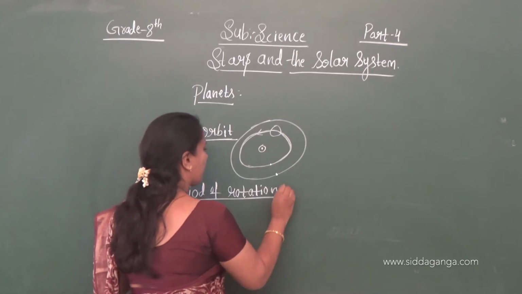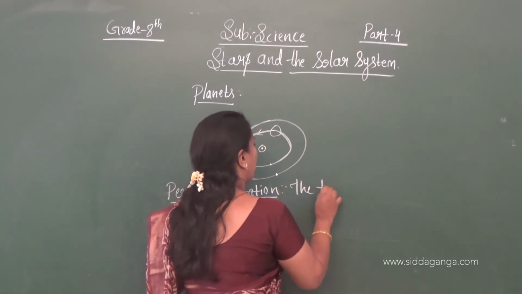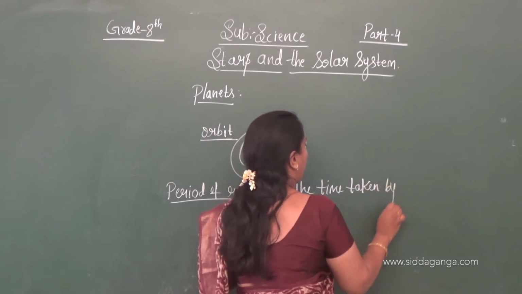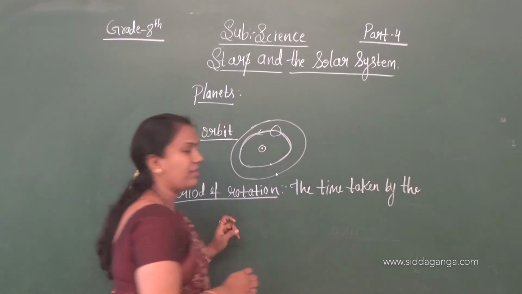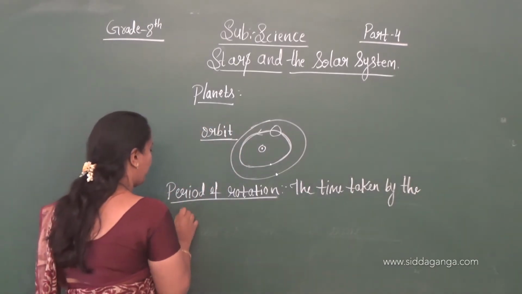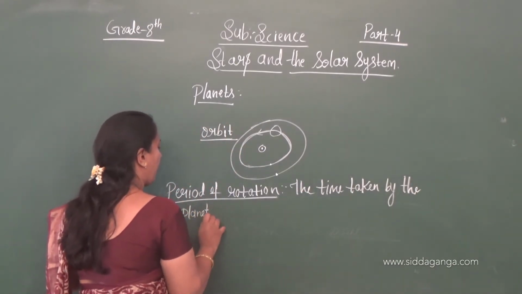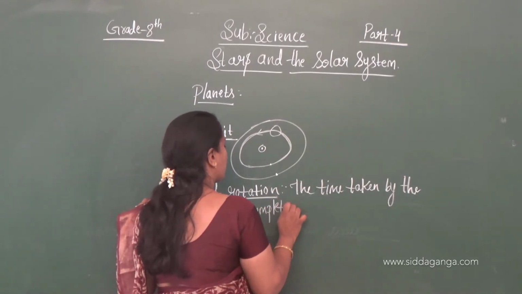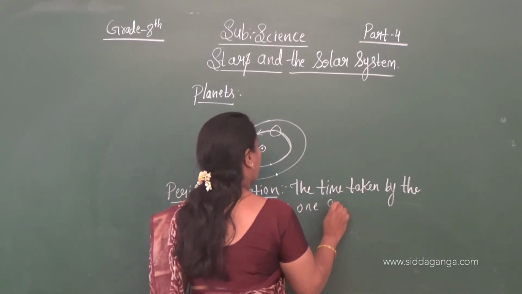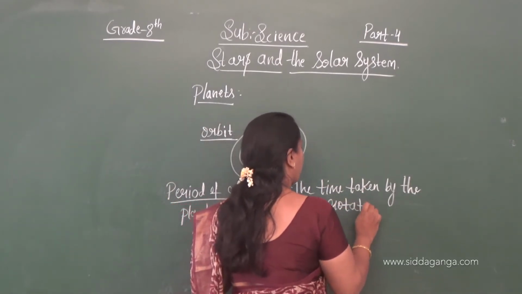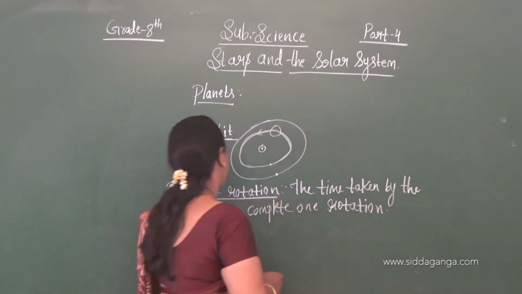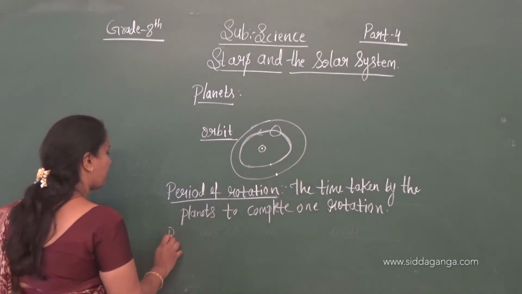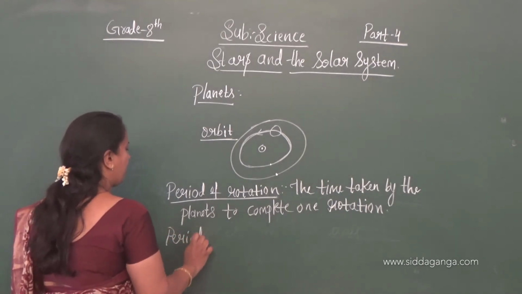Period of rotation means the time taken by the planets to complete one rotation. For that we call it period of rotation. Like that, period of revolution